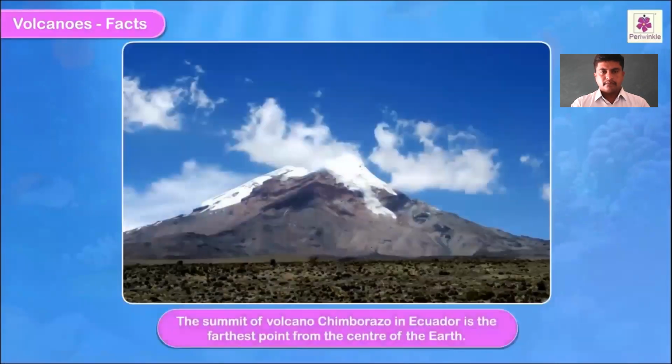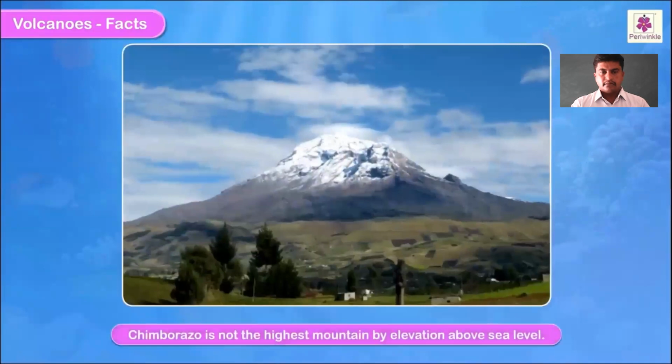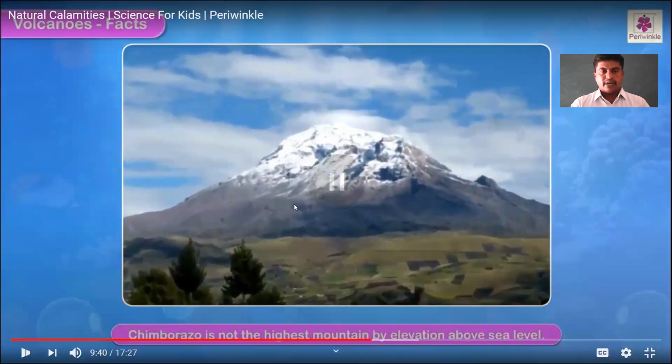The summit of volcano Chimborazo in Ecuador is the farthest point from the center of the earth. Chimborazo is not the highest mountain by elevation above sea level. Yes, dear students, Chimborazo is the mountain which is always spitting the volcanics.